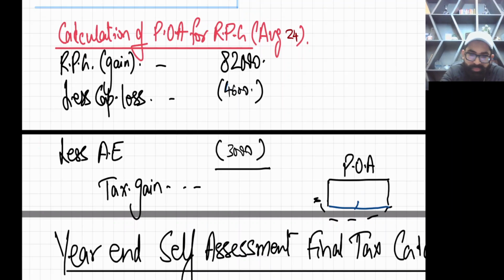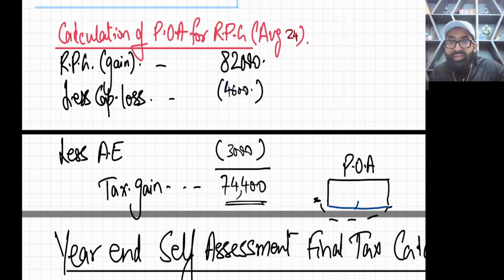So 82,000 minus 4,600 minus 3,000. Okay, this is your taxable gain, and this taxable gain is RPG. And now use your brain: as this guy is a higher rate taxpayer, the first band is already consumed, so it will come in the second band, and the second band tax rate for RPG is 24%.